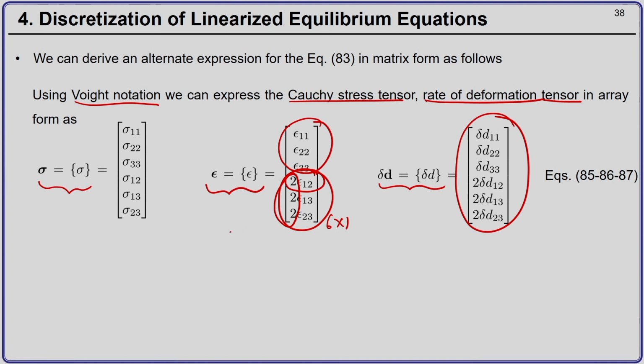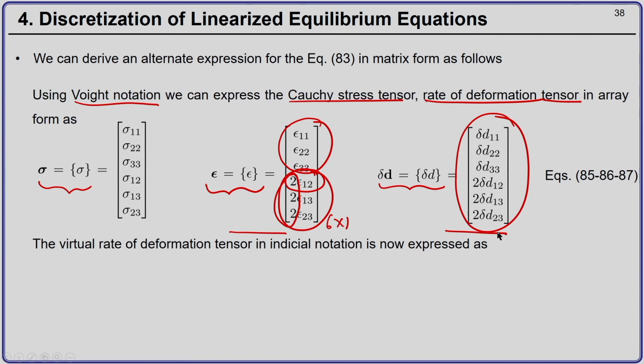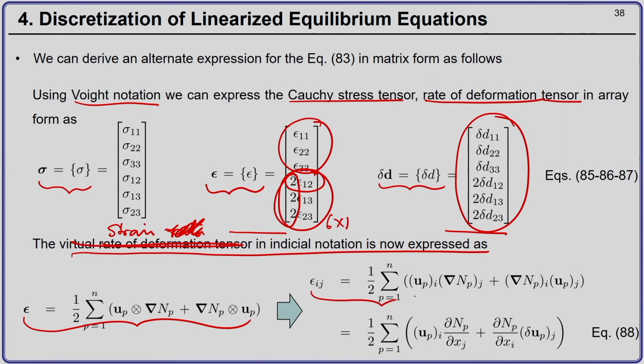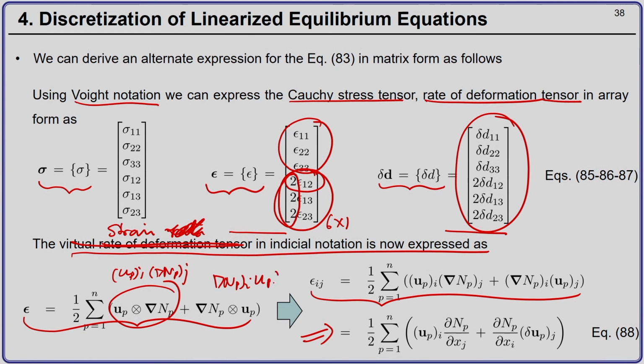Once I have defined my vectors, this virtual rate of deformation tensor and strain tensor in indicial notation we know as the following relation. In indicial notation I can write the same as this. This is a dyad, so this will be u p i del n p j and this will be del n p i u p j.